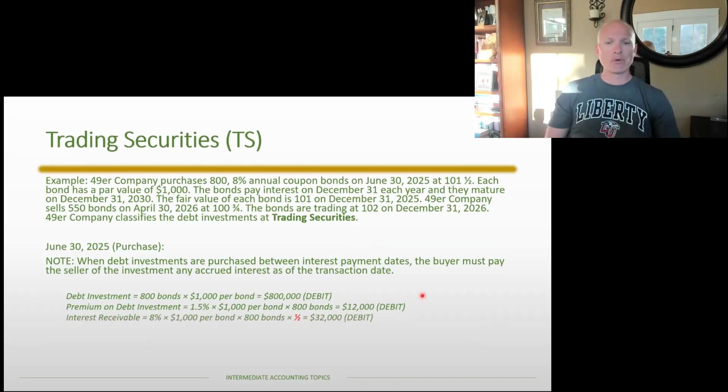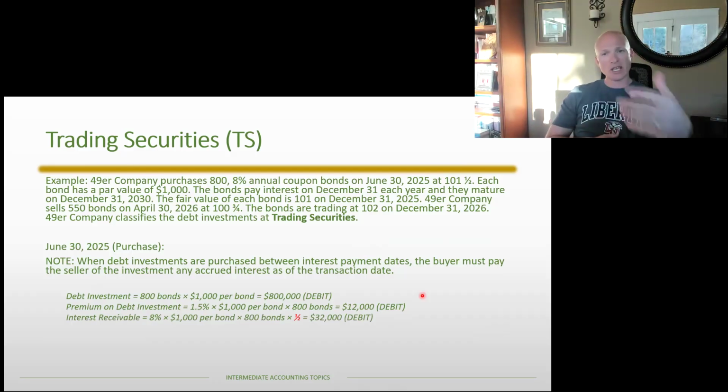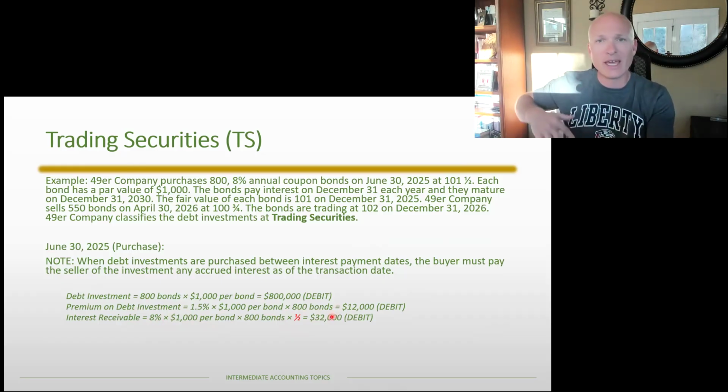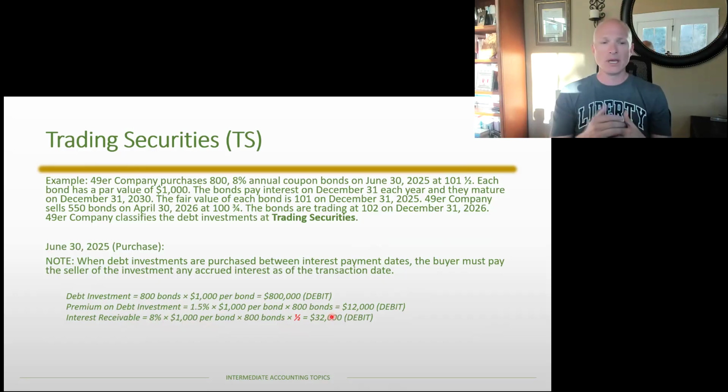The interest receivable. So this is a new account, but essentially what we've done is we've paid the seller for that interest, half a year's interest. Again, the contractual rate for a year is 8%. And of course, we're only paying them for half a year. So we're paying them $32,000. But I'm going to get that interest at the end of the year. So we're going to classify that cash payment as interest receivable so that when I receive the payment at the end of the year, that receivable is going to come off the books.